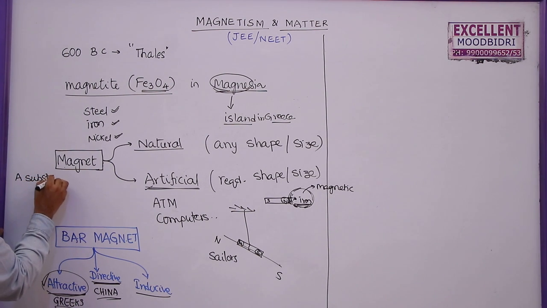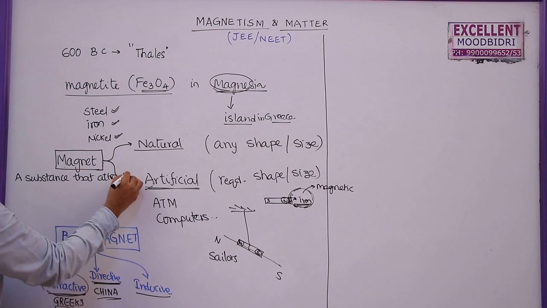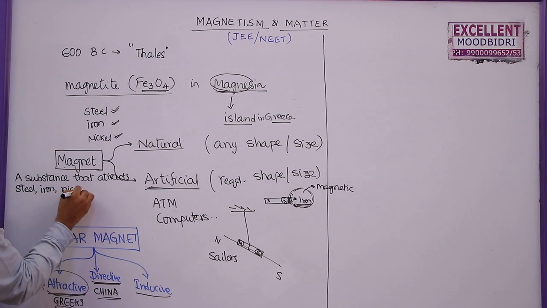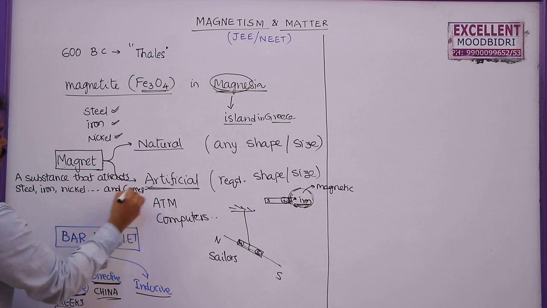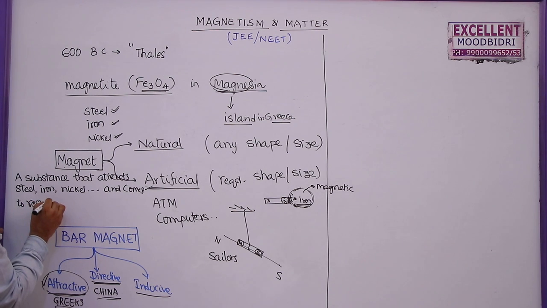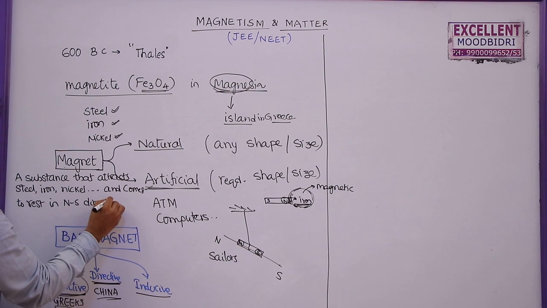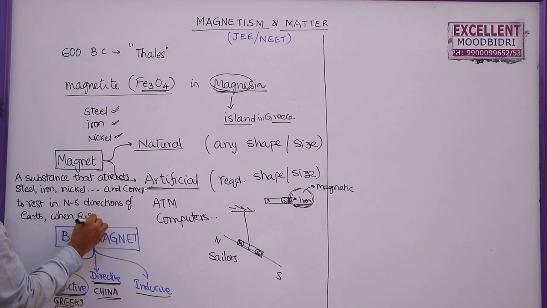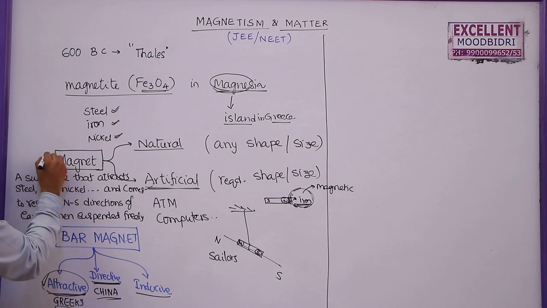A substance that attracts steel, iron, nickel and so on, and comes to rest in north-south directions of earth when suspended freely is known as a magnet.